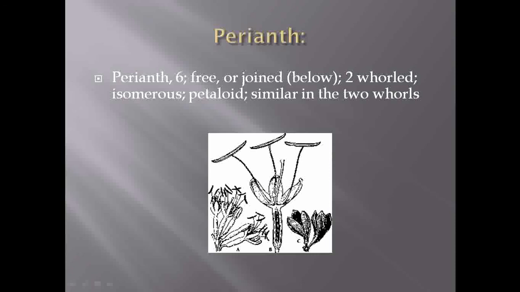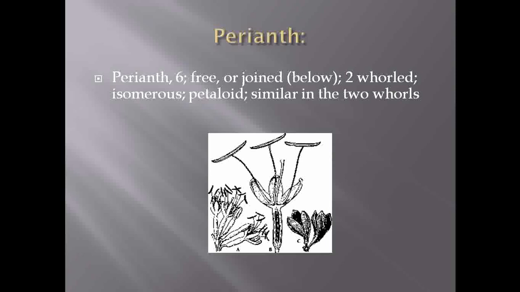In some of the genera, they are free. But in some of the genera, they show presence of fusion at the base. That's why they are gamotepalous. See that as the number of perianth is 6, but these 6 perianth are present in 2 whorls. Means they show presence of 3 plus 3 arrangement.